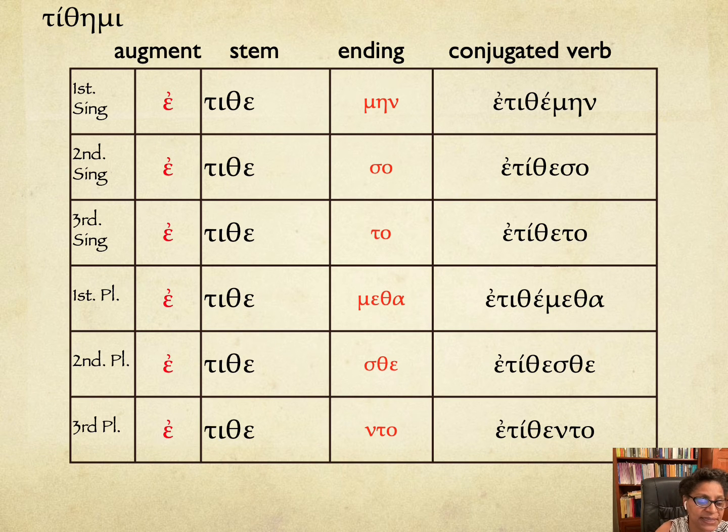All right, tithemi. Okay, again, consonant at the beginning of the stem, so you're going to add your epsilon, and then you're going to tack the ending straight on to the stem. So, etithemen, etitheso, etitheto, etithemetha, etithesthe, etithento.